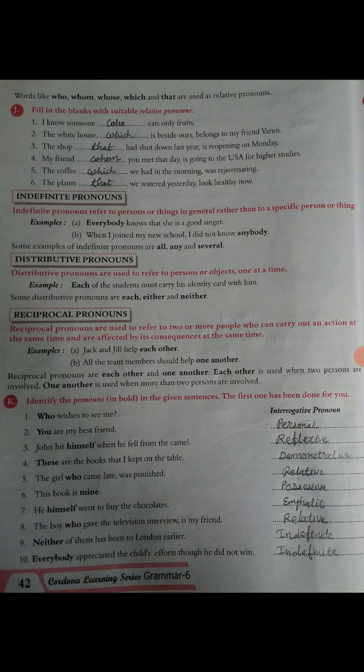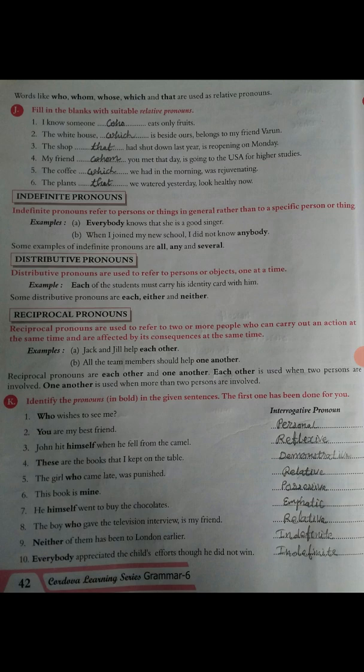B number, all the team members should help one another. So one another is also a reciprocal pronoun. So reciprocal pronouns are each other and one another. Each other is used when two persons are involved. Okay, so whenever two persons are involved in the sentence, that time we can use each other, and one another is used when more than two persons are involved.